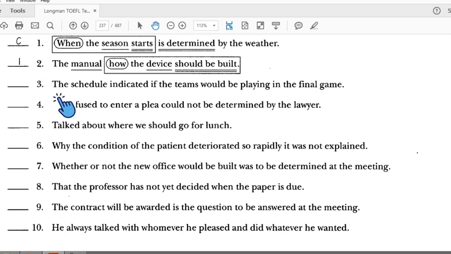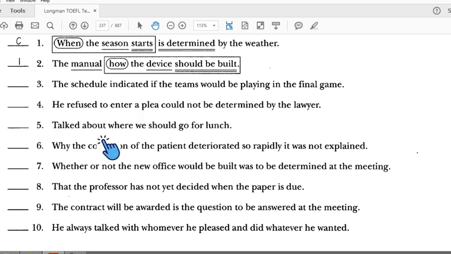Number 3, the schedule indicated. Subject, verb, subject, verb. It's totally right because there is a connector here. It means this noun clause is an object, the object of the verb, because there's a verb here, but in the previous one there's no verb. Number 4, he refused to enter. Subject, verb, but there is no noun connector here, so number 4 is incorrect.